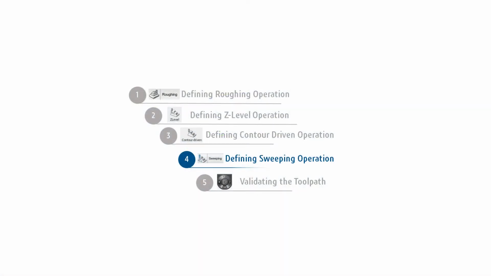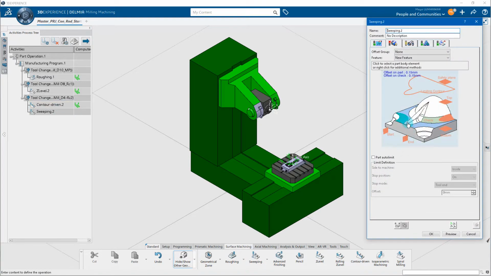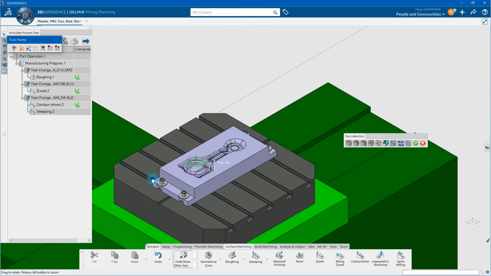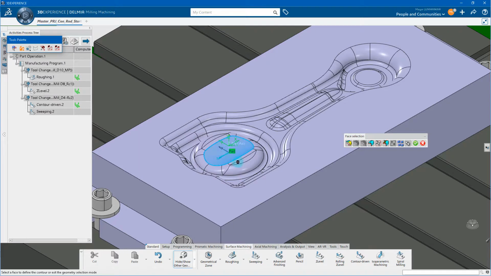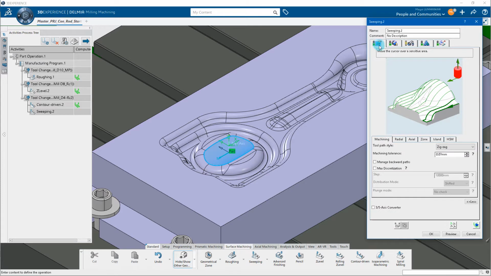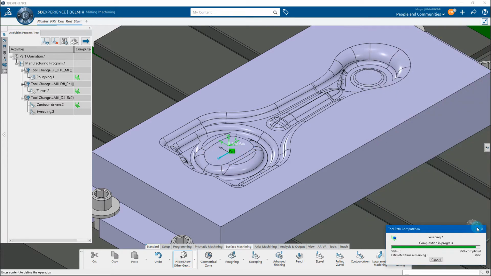The final step of defining the machining tool path is creating a sweeping operation. Sweeping operation generates a tool path in vertical parallel planes. The tool can make passes along the surface of any contour, making a finished cut. Click the sweeping icon from the surface machining section, and select the earlier created contour-driven operation. From the activities process tree, we will define the sweeping contour by selecting a face. Define the required parameters. Compute and save the tool path.